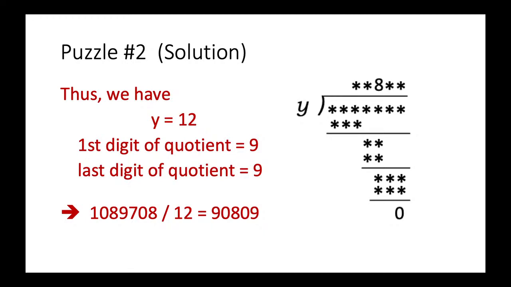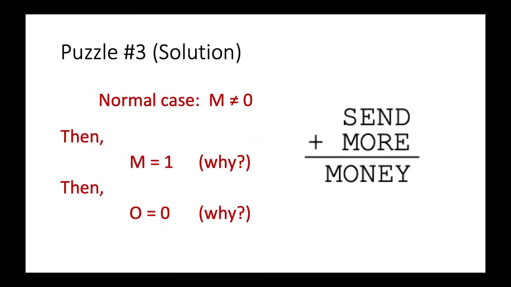Okay, next we are about to talk about the third one. So we assume it is a normal case of doing the long addition. We are doing addition in this format, so that the value of m is not equal to 0. Then you have two four-digit numbers, and when they add up, it becomes a five-digit number. So the only possible case for m has to be 1.